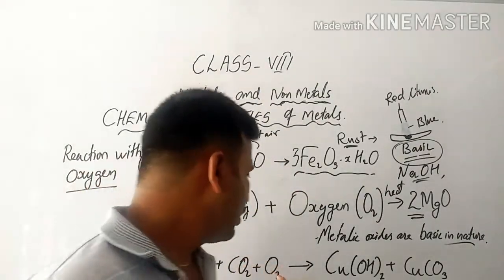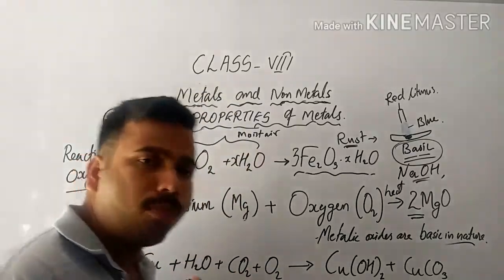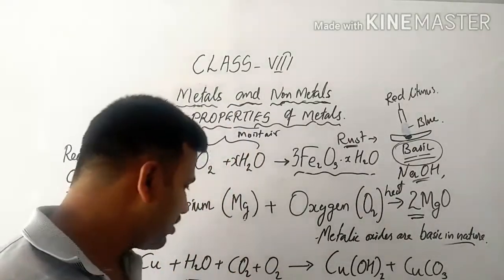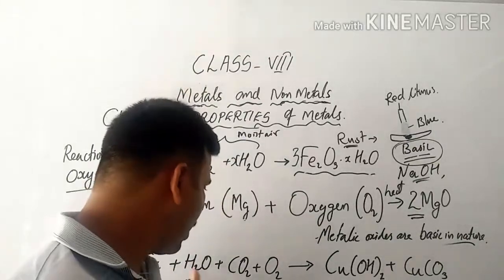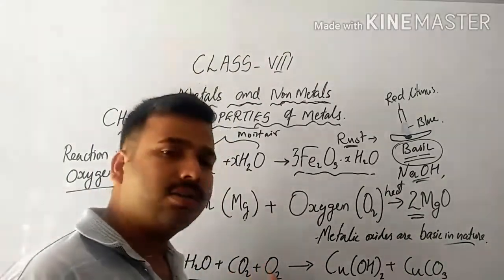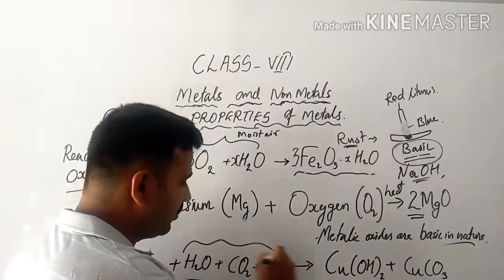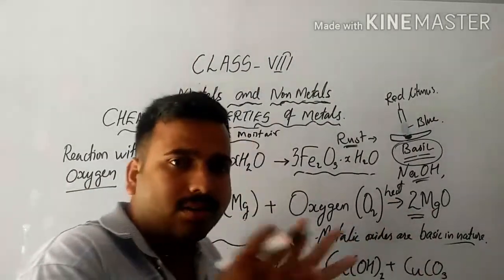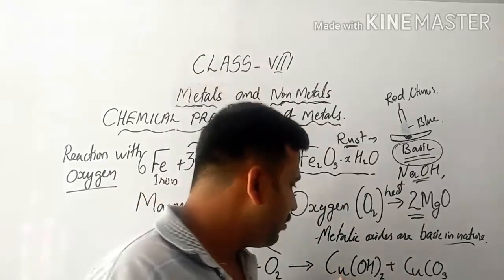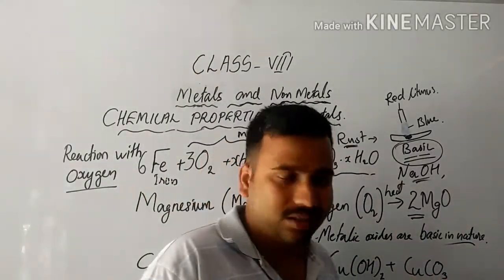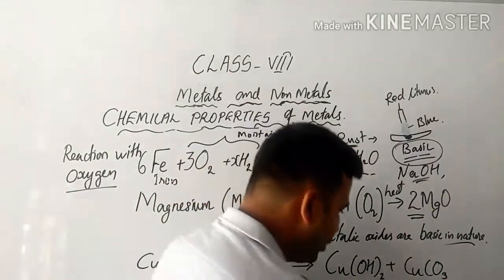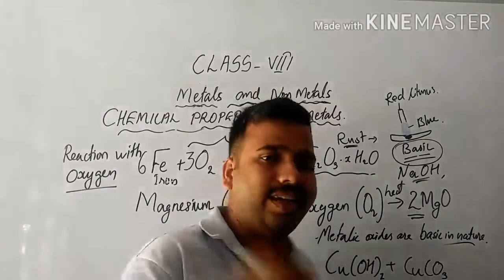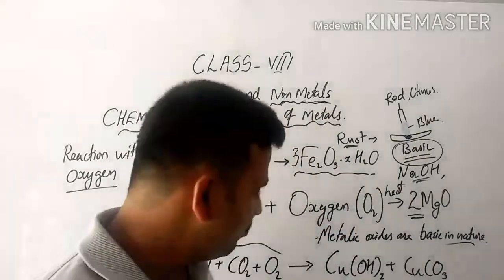Then similarly, you can see another common example, copper. Copper metal, when it is exposed to moist air, meaning water vapor, carbon dioxide and oxygen, which are all present in the atmosphere, when they combine or react, they form basic copper carbonate. The product appears in green color, as a green coating over the copper metal.